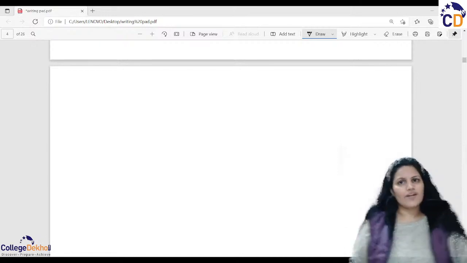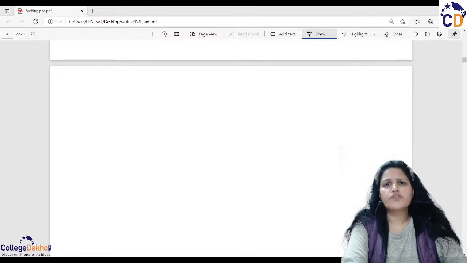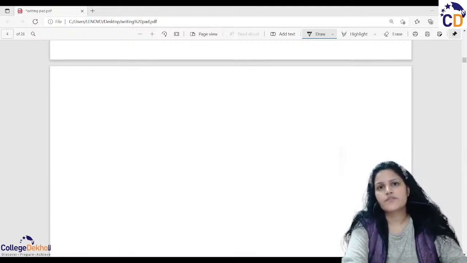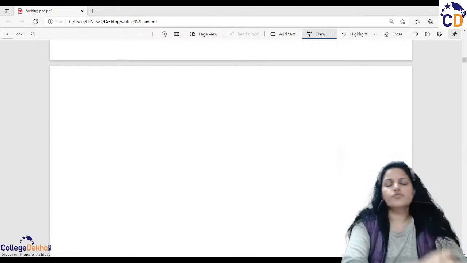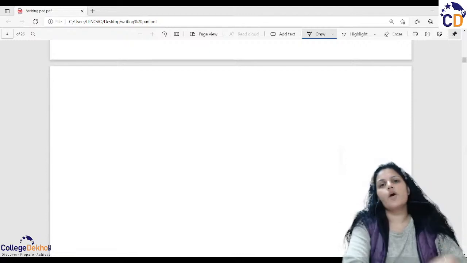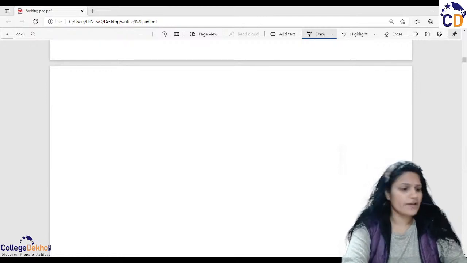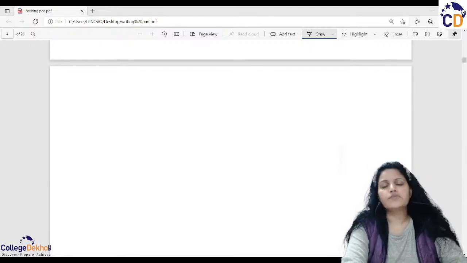So guys, today we are going to start one more new topic, as we took some introduction about financial accounting, or we can say financial management, in the past 2-3 days. Last time I took the session on ratio analysis. Today I'm taking this session on the function of finance.